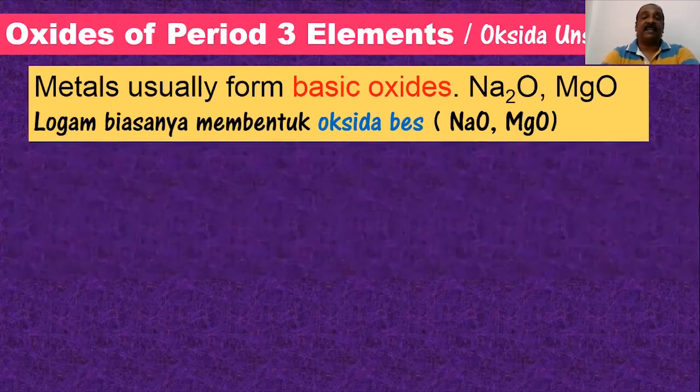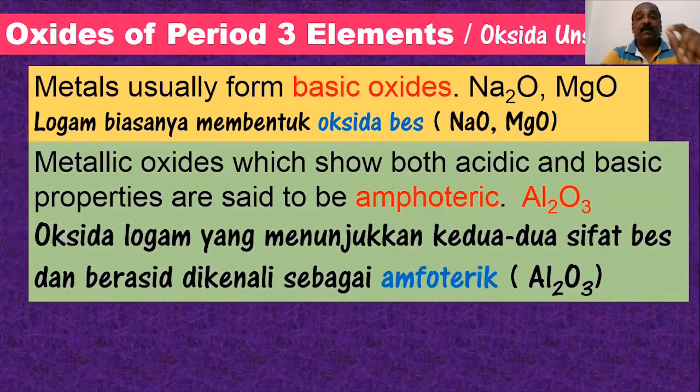Manakala aluminium oxide, look at the formula Al2O3, very important. Formula dia. Apa nama dia pun, amphoteric.